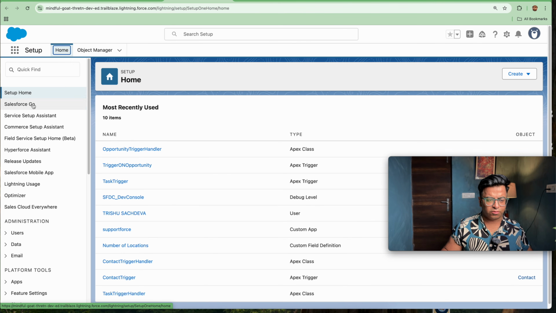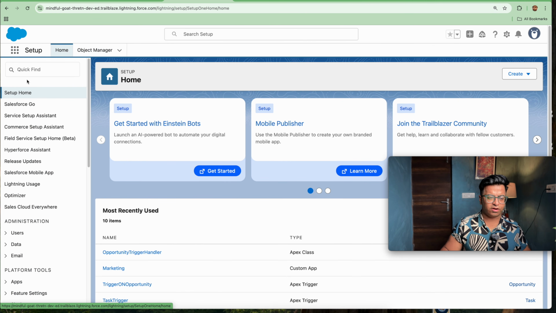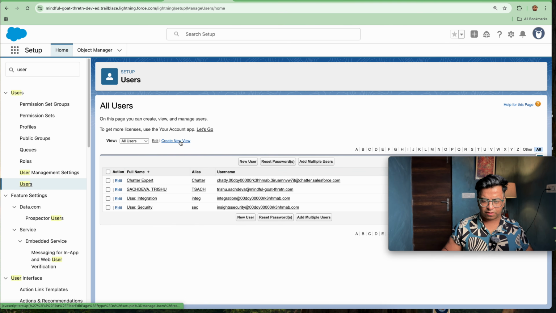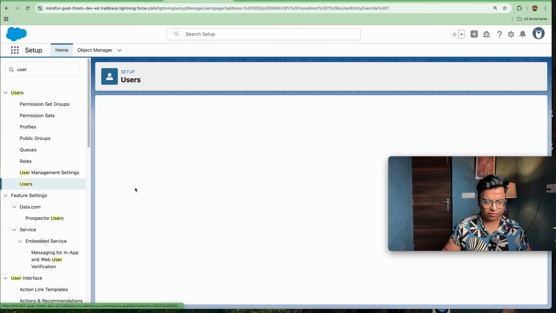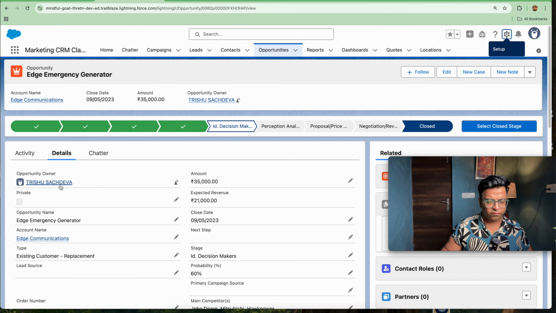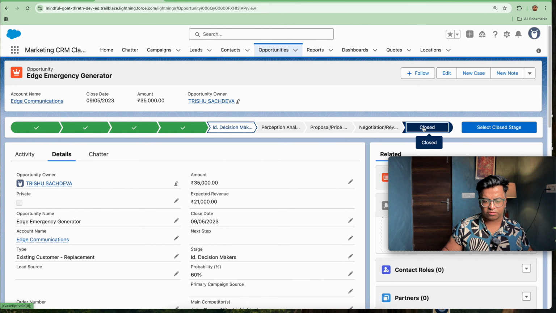Let's check if this is set to Trisha Sasdeva, because earlier I was working on a different playground. Let's go on to my user so that we can fire one email and check if that email is getting fired on the right address. Here my email is verified, trisha.sadev@gmail.com, so I'm good. I will be receiving an email. Let's go on to this opportunity where the opportunity owner is Trisha Sasdeva, and set this to closed one.